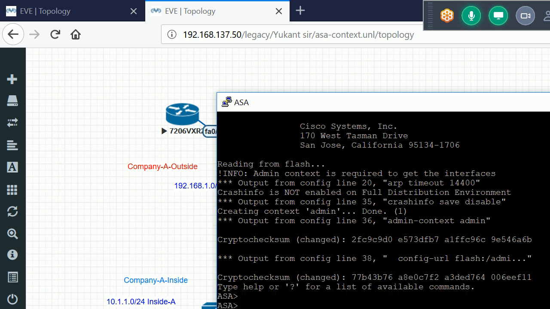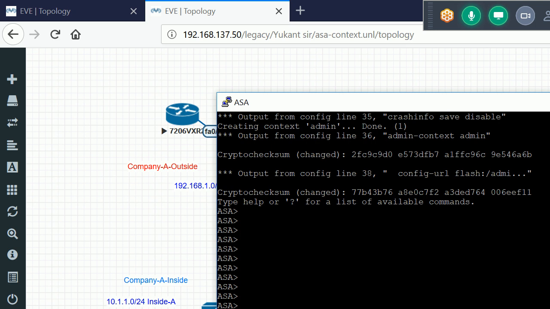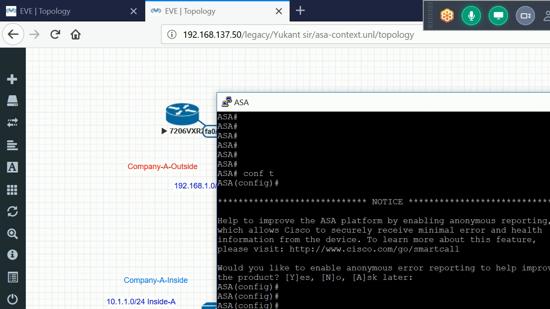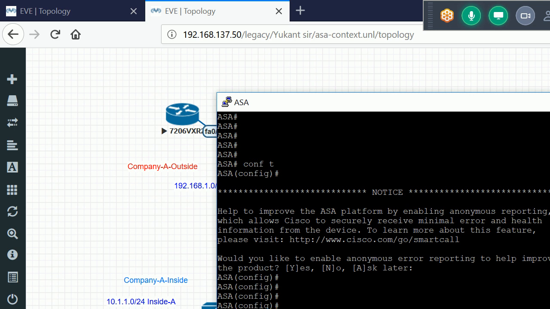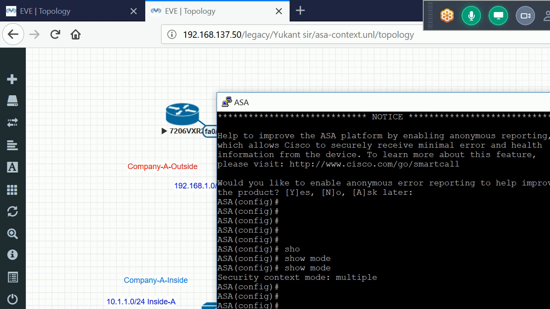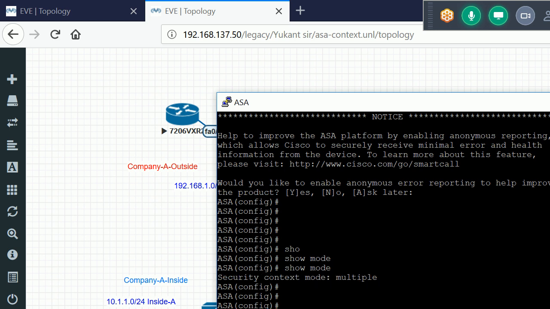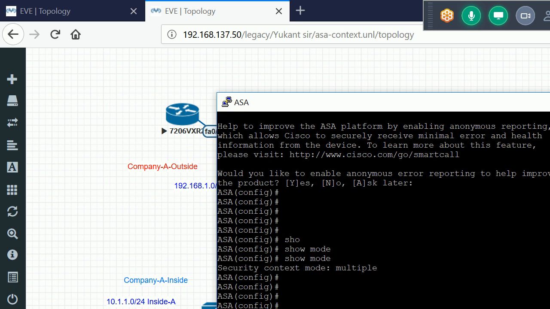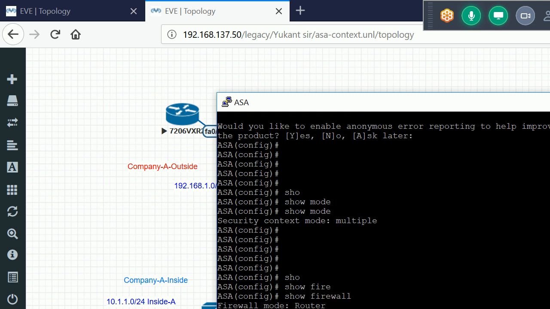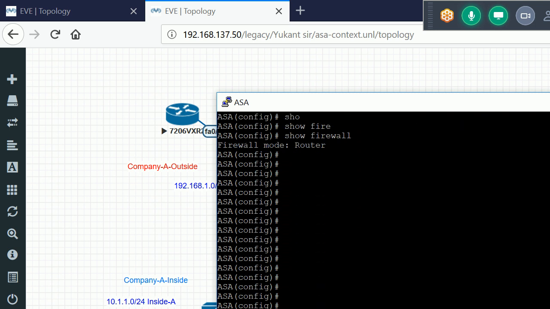Okay, I've got my firewall. If I check the mode, now my firewall is running in multiple mode. I'll also check whether my firewall is in routed mode or not. So it is in routed mode also. These are the verification commands.